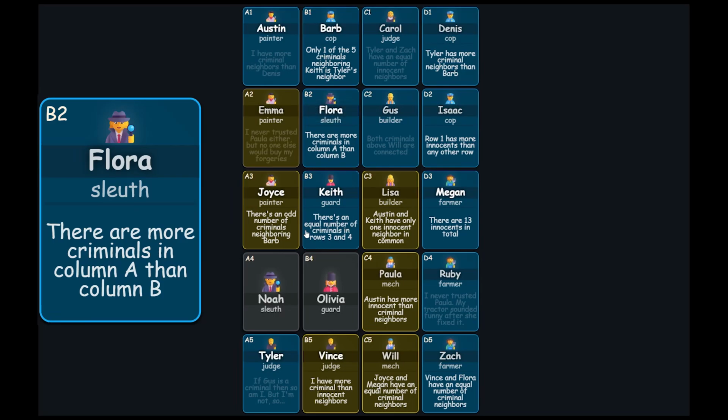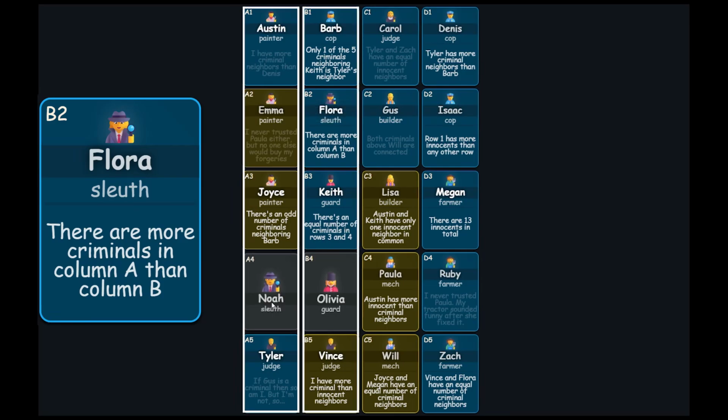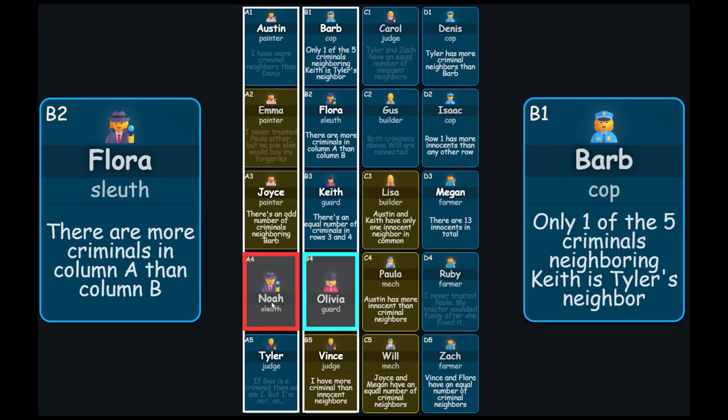Here's our final clue. There are more criminals in column A than column B. Mark Noah as a criminal, and Olivia as innocent.